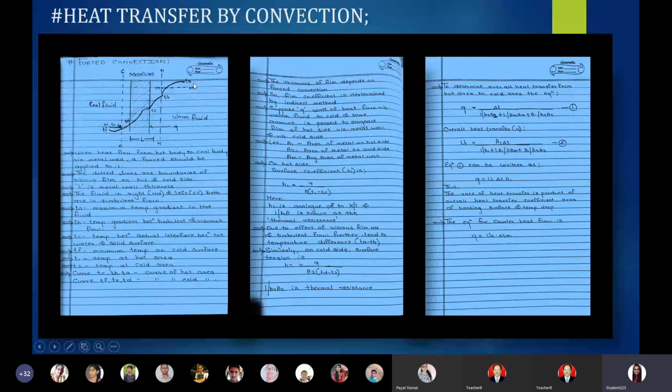We have said that TA is having the maximum temperature gradient and TB is the temperature gradient in between the turbulent and viscous flow. These 2 points' explanation is given in this fifth point.